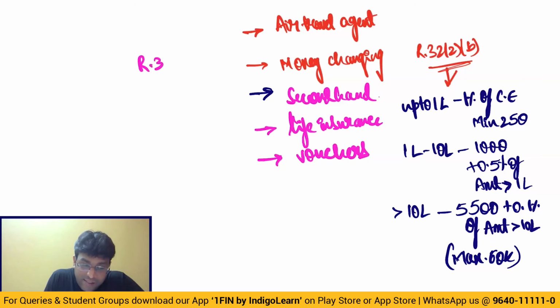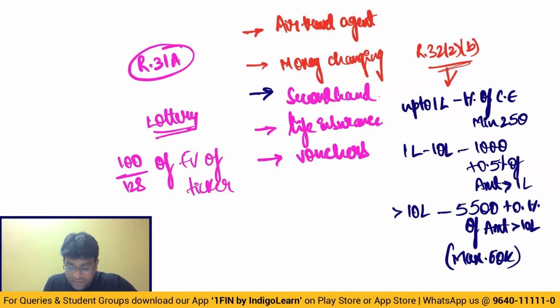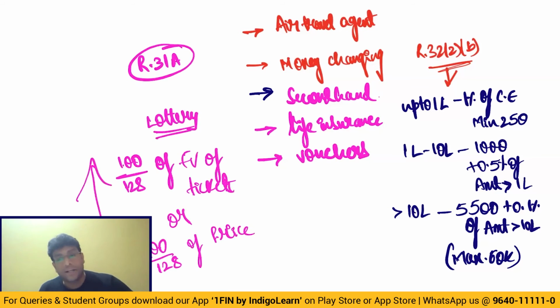Other one, my dear friends, there is something called Rule 31A in case of betting, gambling, lottery, where they clearly told in case of lottery, value of supply will be 100 by 128 of face value of ticket or 100 by 128 of price notified in official gazette, whichever is higher, that becomes the value of supply.